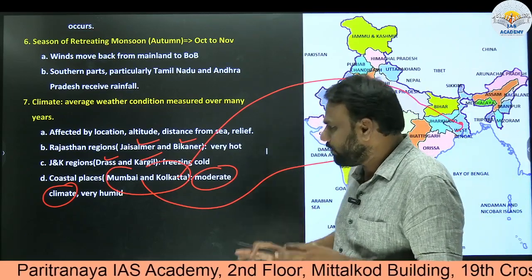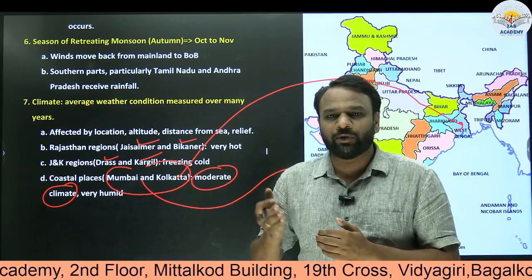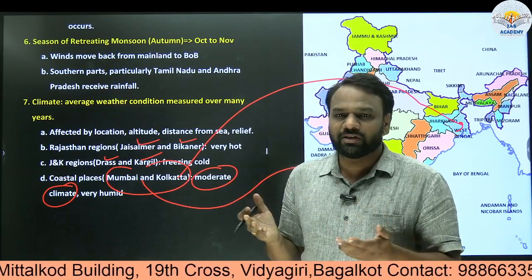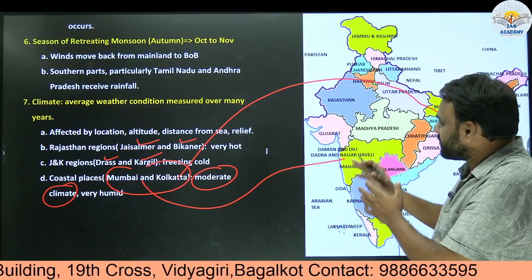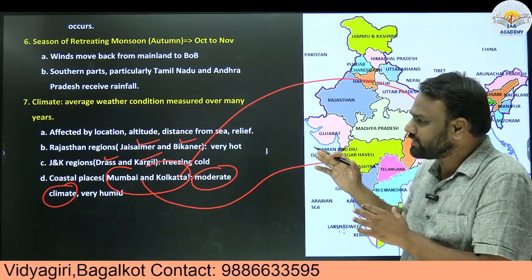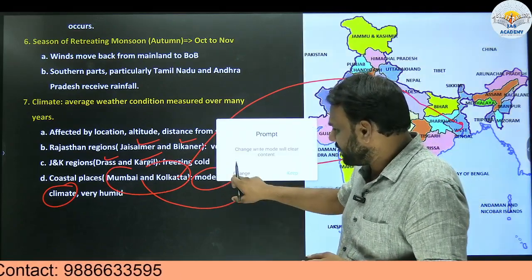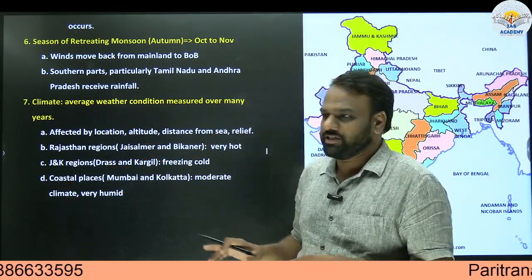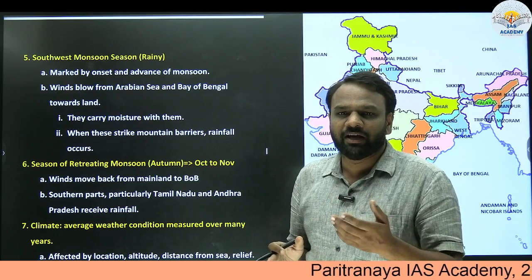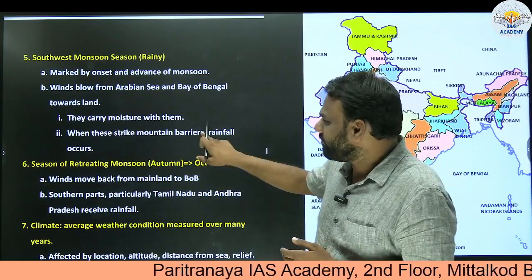So this is the basic difference between weather and climate. Weather changes on a day-to-day basis, and generally climate also does change, but after a long period, probably 50 or 60 years. What does it mean? Probably after 50 or 60 years, the temperature prevalent in Gujarat might start increasing or decreasing. These average values might change only after a long period of around 40 to 50 years. But weather changes on a day-to-day basis. Even in one single day, the temperature prevalent at 1 o'clock might not be the same as at 3 o'clock. So even in a single day, there will be variation in weather.